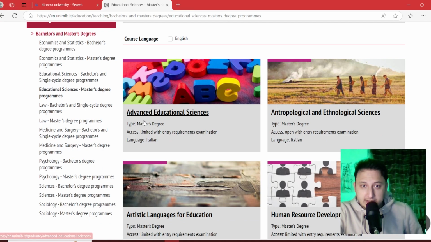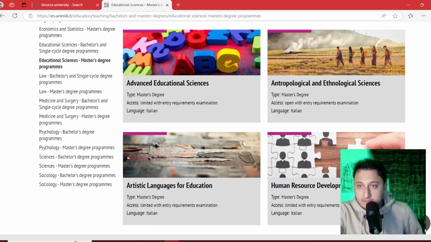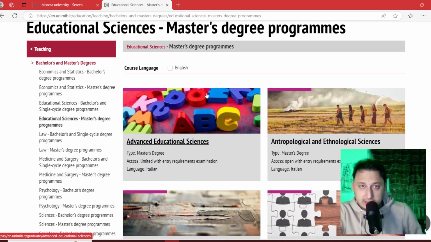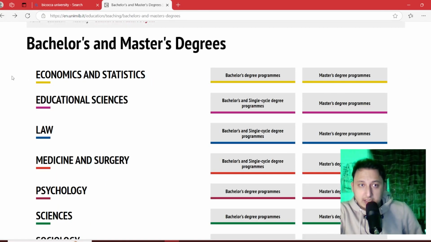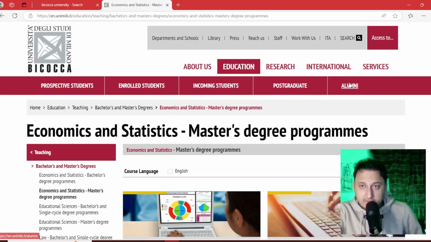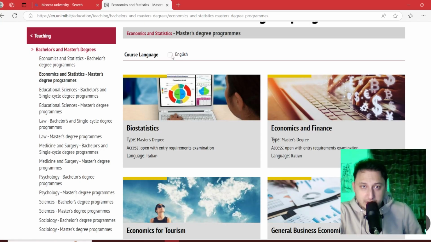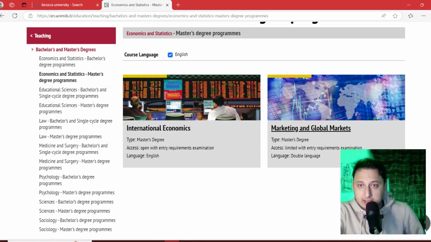I can see a few fields in master's degree, but they are different in information and language. Like we can see they are in Italian, and if I filter the English ones, we can see we don't have any fields in bachelor's or master's degree in educational science. So let's go back. In economics and statistics, for example, in master's degree, if I choose English language, we have two courses